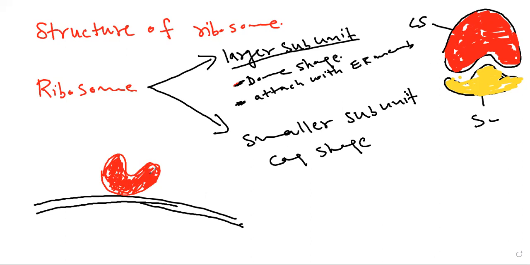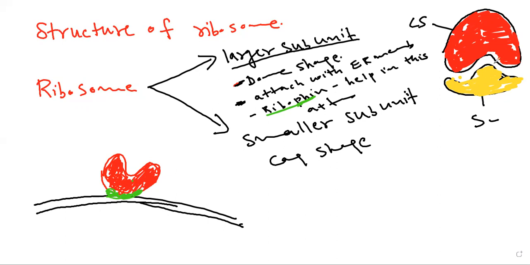But there is a protein called ribophorin, which helps in this attachment. This green one is the protein. This protein is called ribophorin, and it helps in the attachment of the larger subunit with the endoplasmic reticulum.